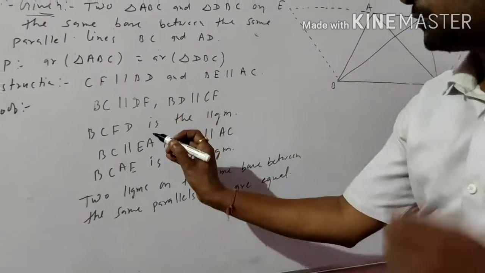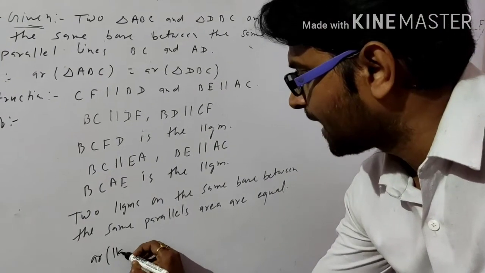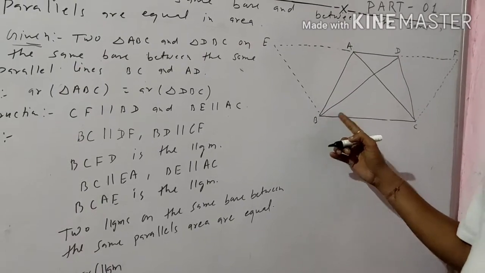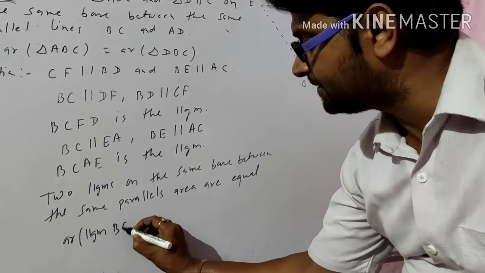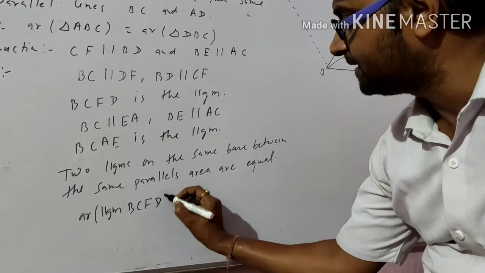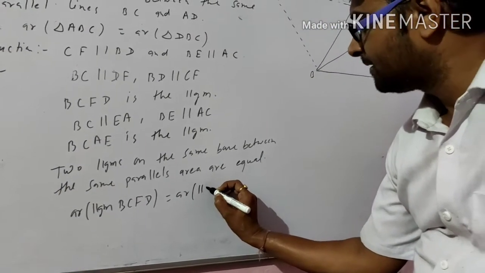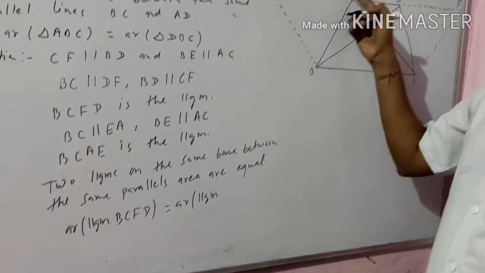So we can say area of parallelogram BCFD is equal to area of parallelogram BCAE.